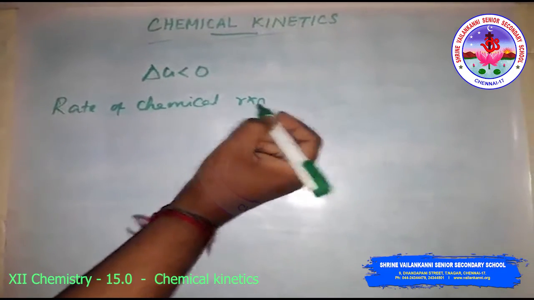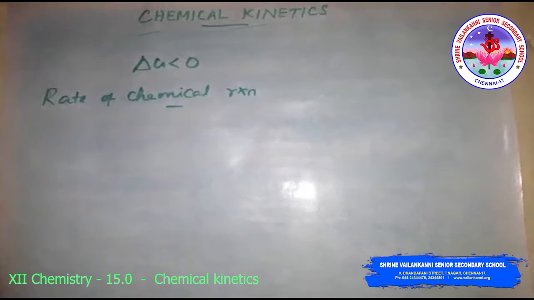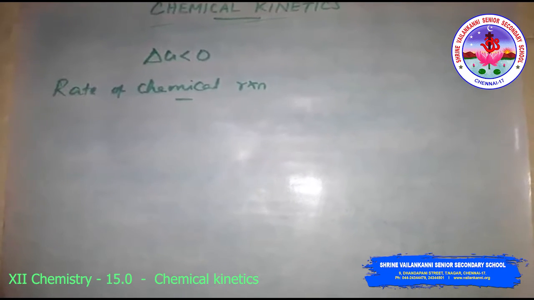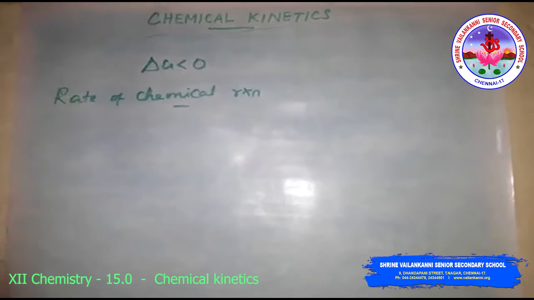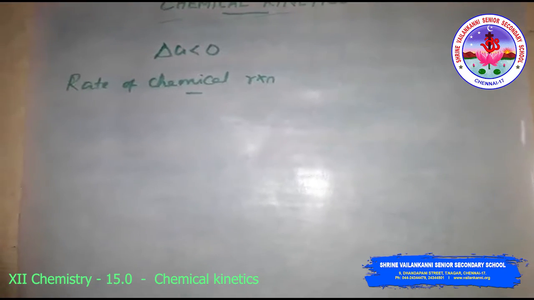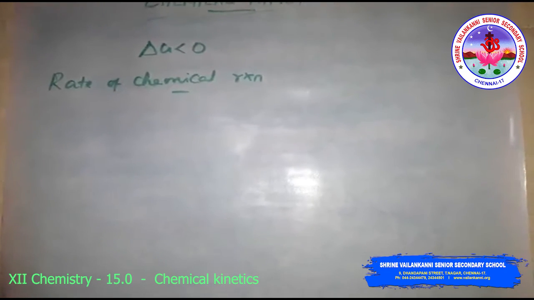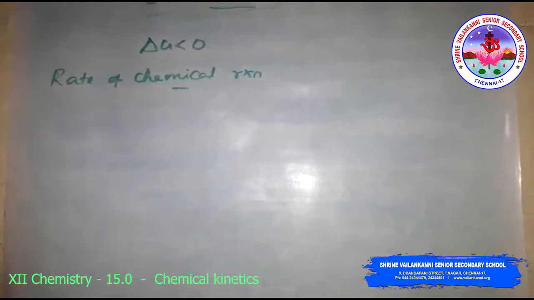Rate of chemical reaction. Some reactions, such as ionic reactions, occur very fast. Example, the precipitation of silver chloride occurs instantaneously by mixing aqueous solutions of silver nitrate and sodium chloride.